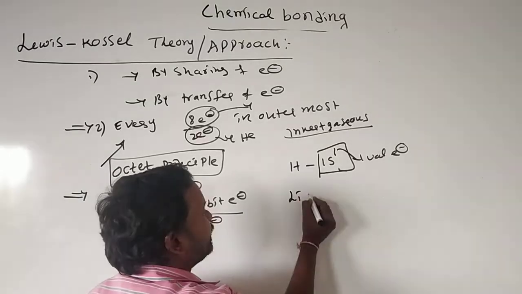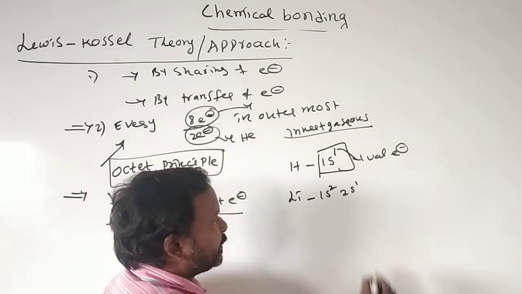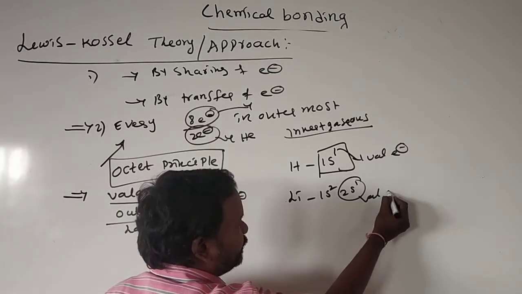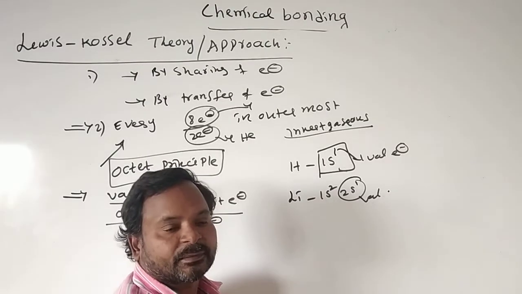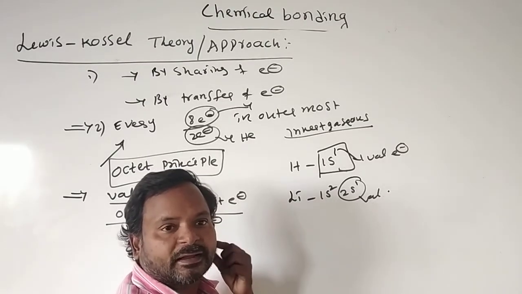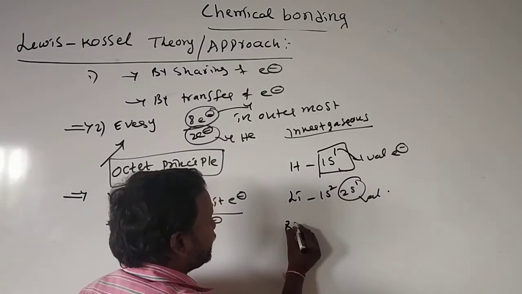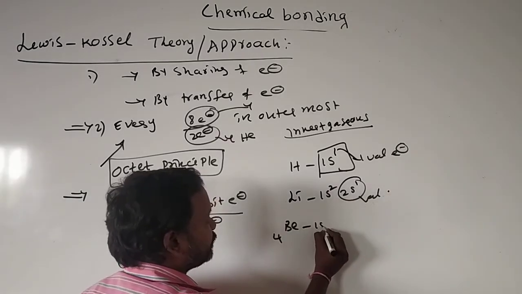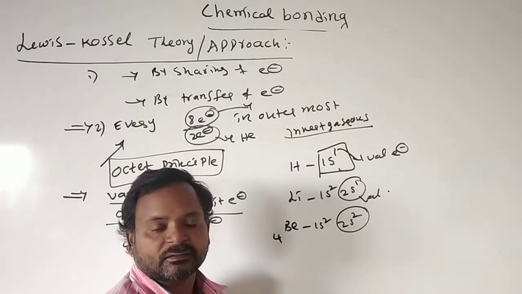Suppose lithium is there, electronic configuration 1s2 2s1. Here this is the valency electron. The last orbit we call the valency orbit, and the last electron we call the valency electron. For example, beryllium has atomic number 4, 1s2 2s2, and here are the valency electrons.